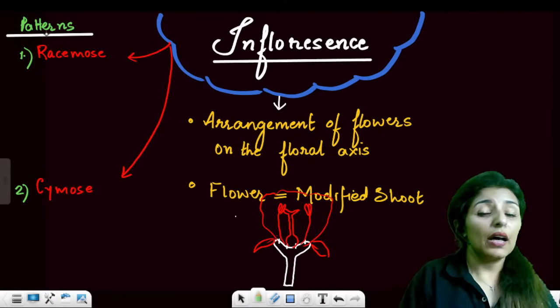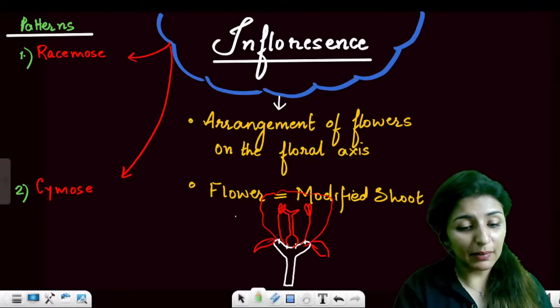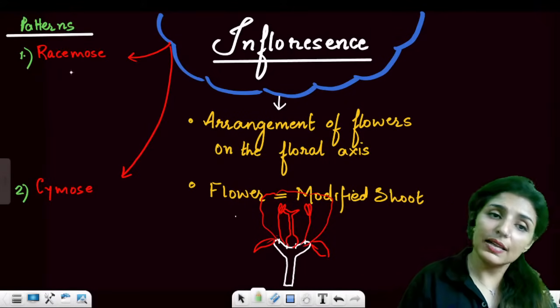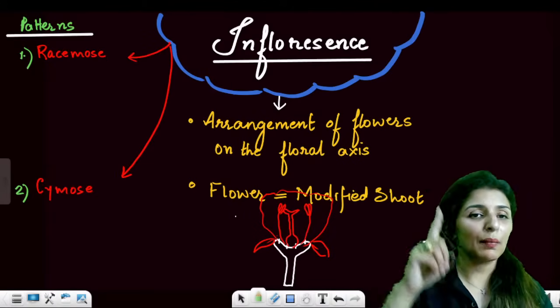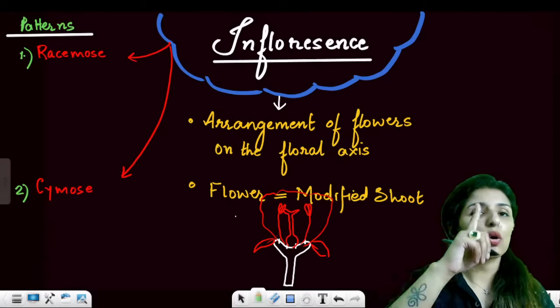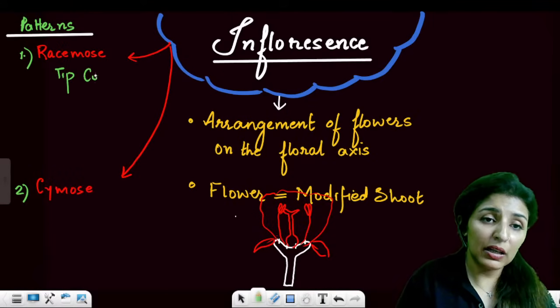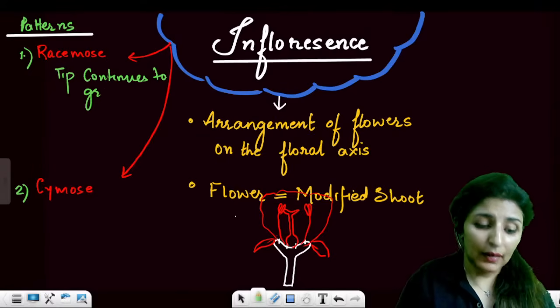All right, guys. Now, there are two patterns in which the inflorescence appears. One is the racemose inflorescence, and second is the cymose inflorescence. What do we understand by racemose? I always remember it this way: racemose means the tip is always going to race upwards. So tip continues to grow. Is this clear?